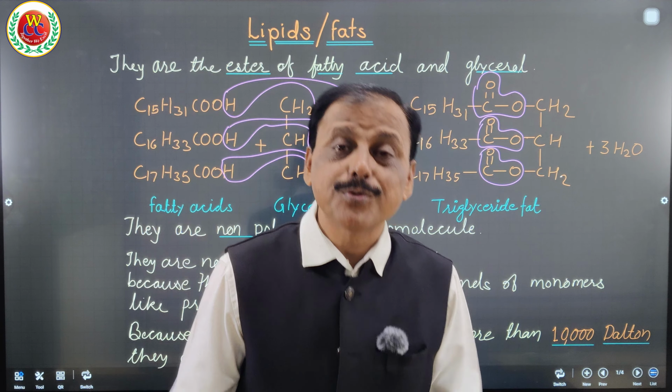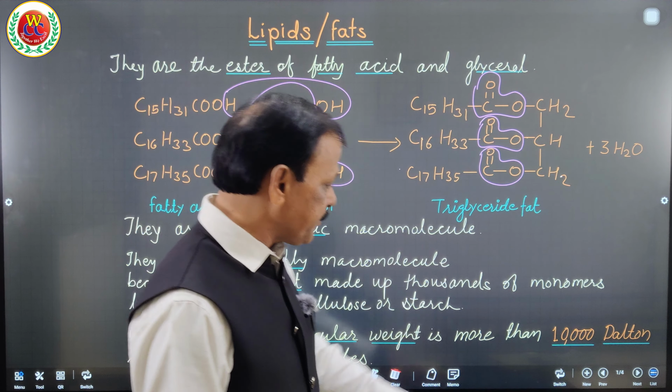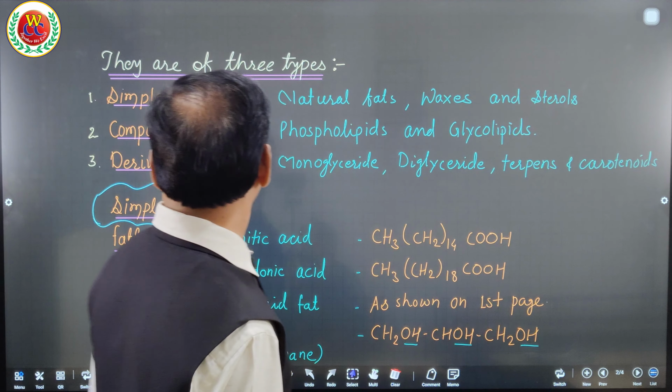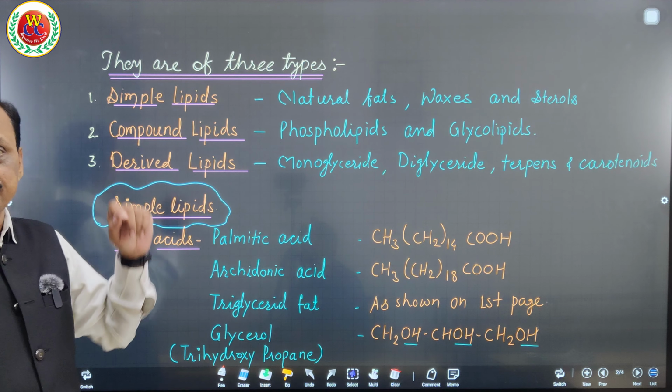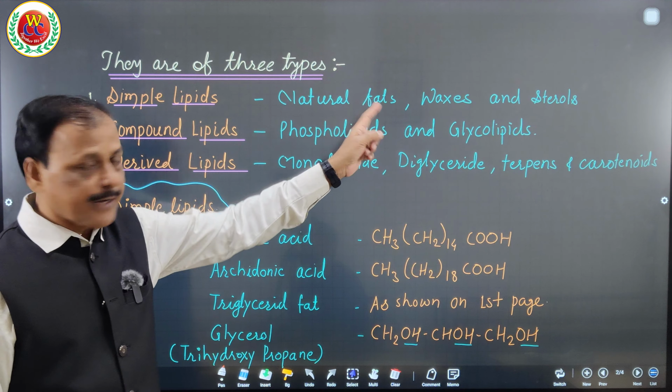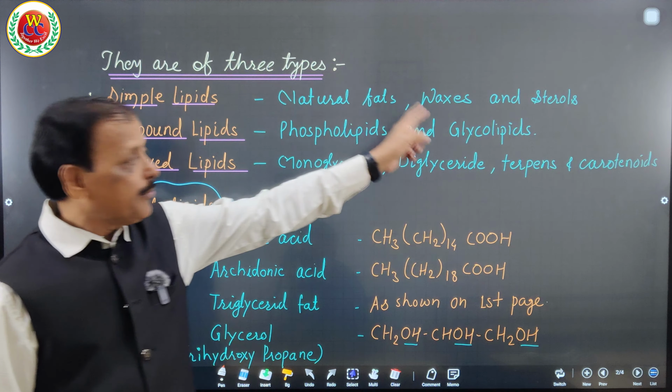Triglyceride fat is a natural fat, but monoglyceride and diglyceride fat are derived fat, because under the heading of the types of fatty acid or fat, we are going to learn about simple lipid, compound lipid and derived lipid. What are simple lipids? Natural fats, waxes and steroids are the simple lipids. What is that natural fat? It is a triglyceride fat.